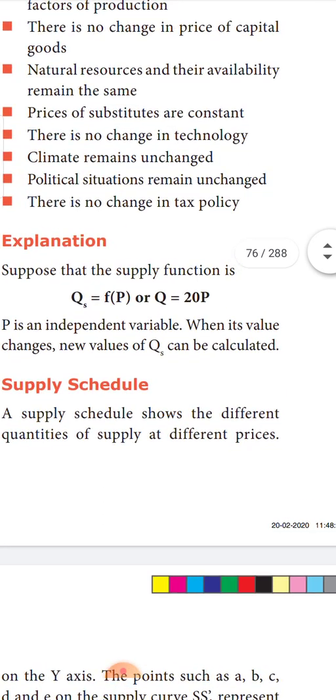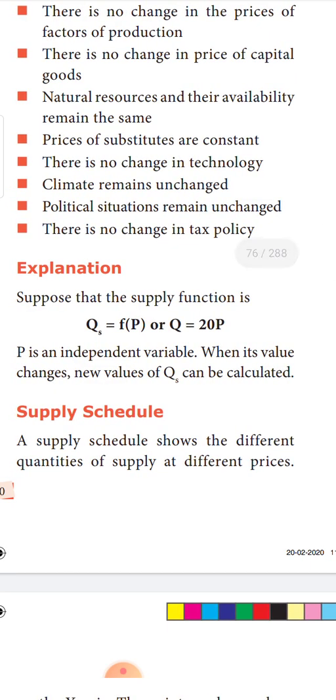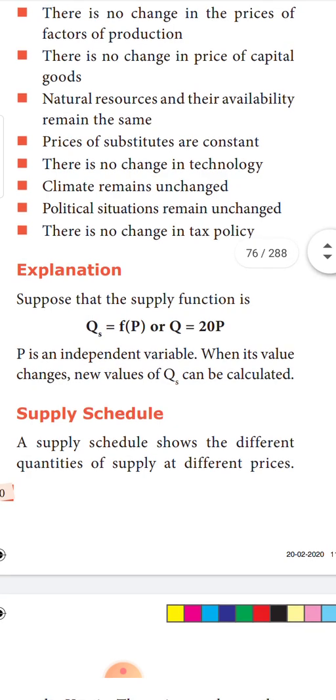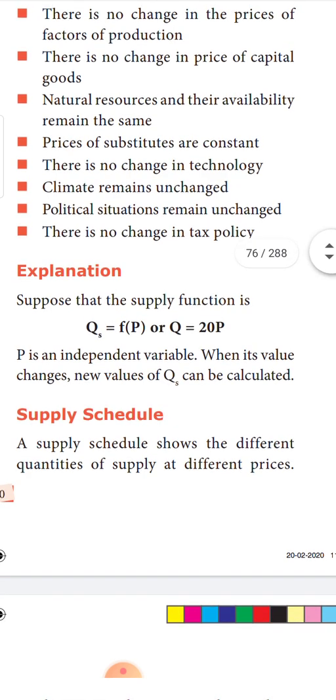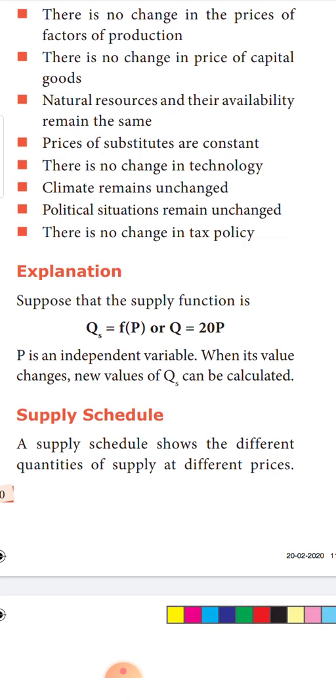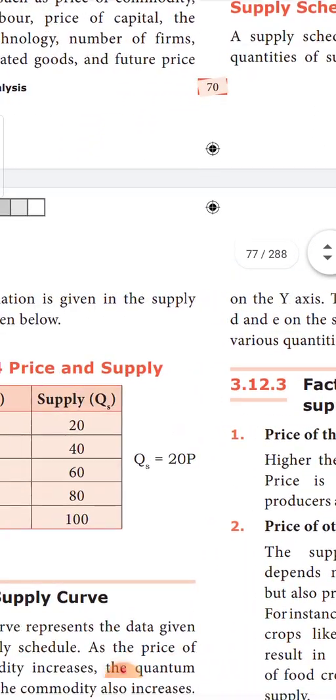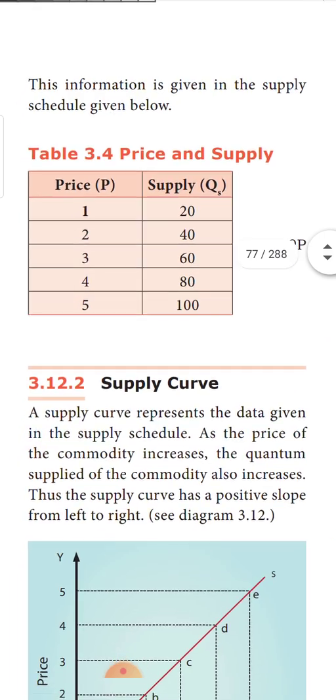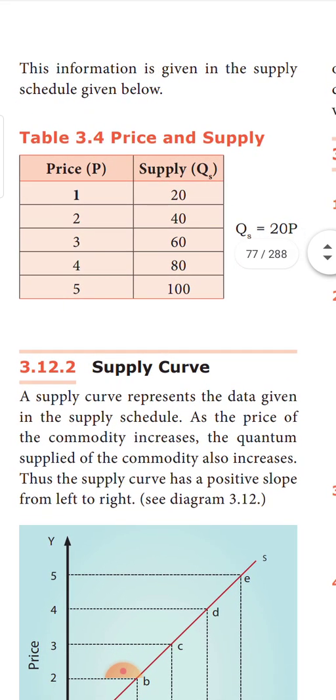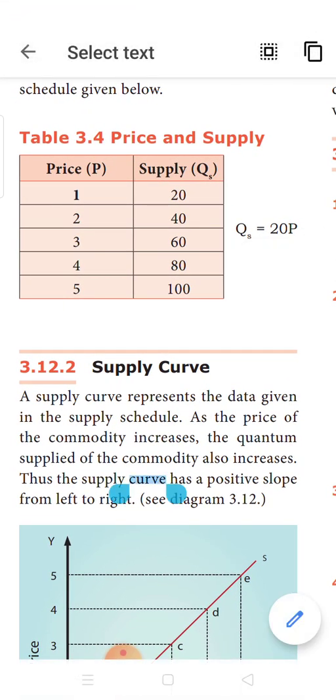Next is the explanation of the law of supply. What is the main determinant of supply? Price is the main determinant of supply. Other than price, there are other factors which we saw. Now, the supply function can be expressed as f of P, that is, it is a function of price. Now, the schedule. The supply schedule is nothing but a table which shows that when this is the price, this is the quantity supplied. It is an assumed hypothetical table which shows the price and supply relationship.